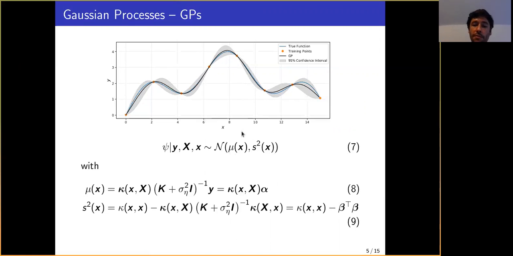So we have a mean function and a covariance function as functions of x, where the mean function is basically a linear combination of kernels provided here in equation 8, and the covariance function is equation 9. The inference step is basically computing the coefficients alphas and betas for the GP for the given problem. Alpha is this inverse times y, and beta comes from this quadratic form, and we can efficiently compute them using Cholesky decomposition.